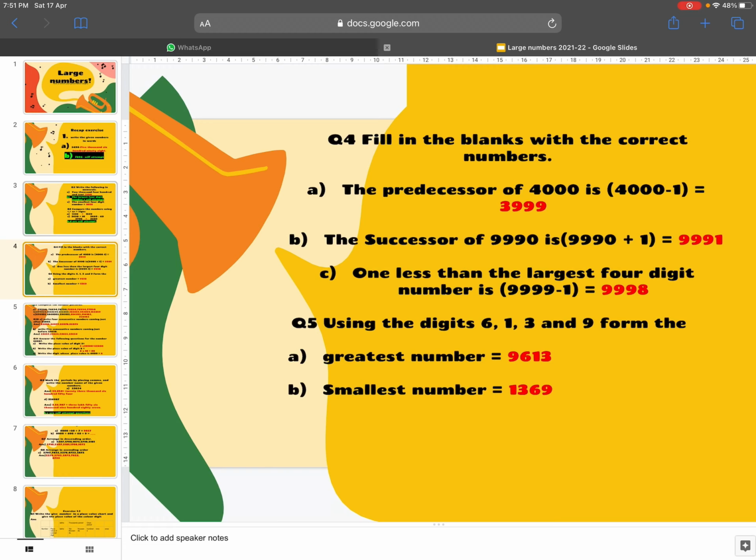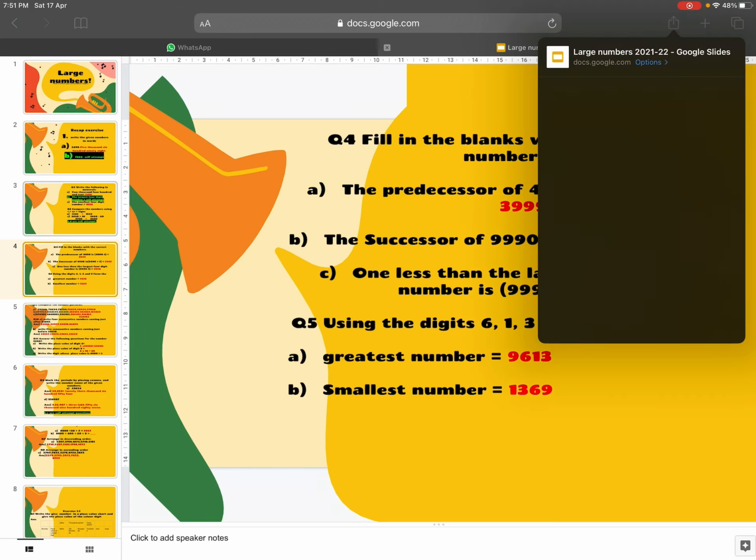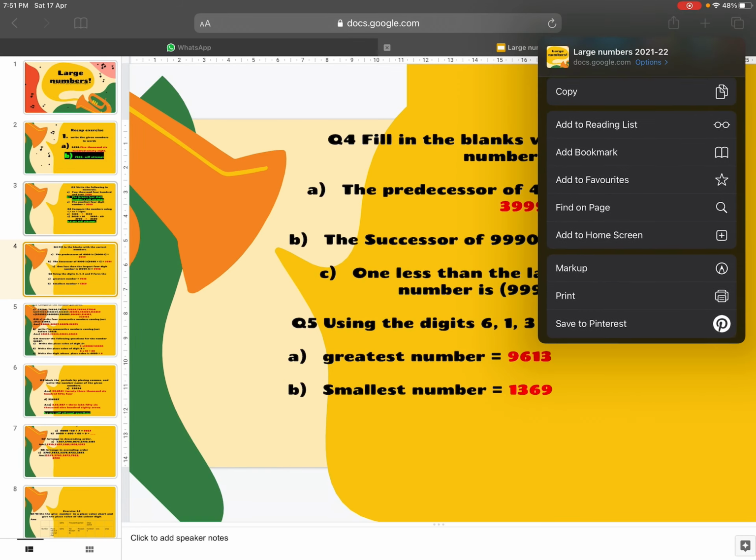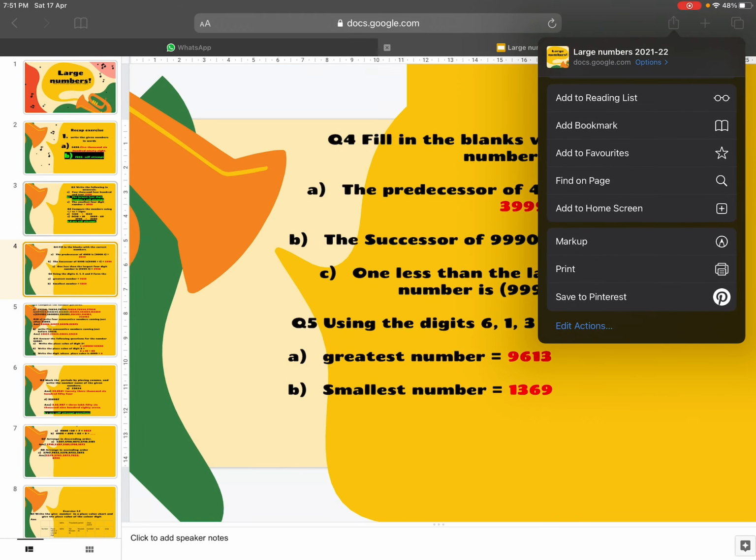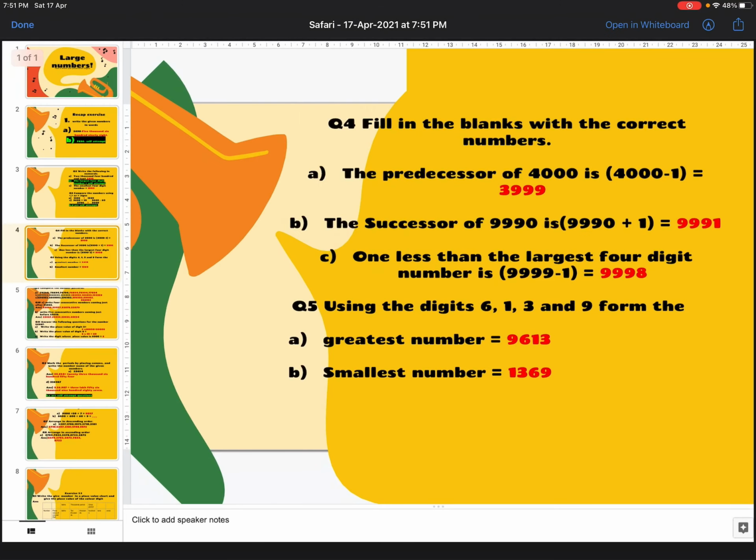Predecessor, children. What is a predecessor? Yes, quick. When we subtract 1. We are doing all these questions in the earlier classes as well. So what is a predecessor? Pre. Always remember, pre means before.